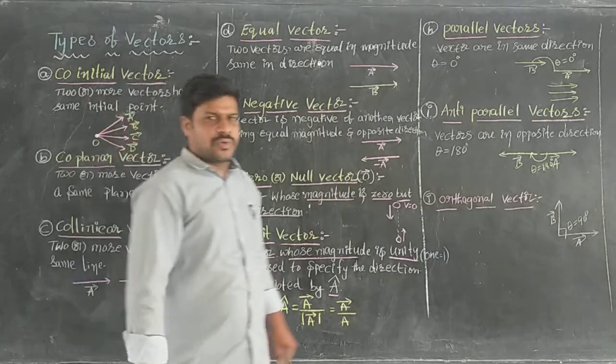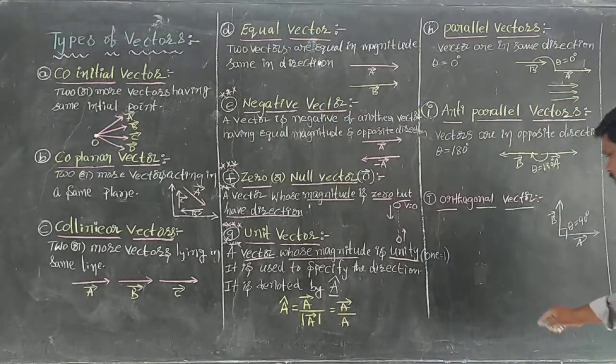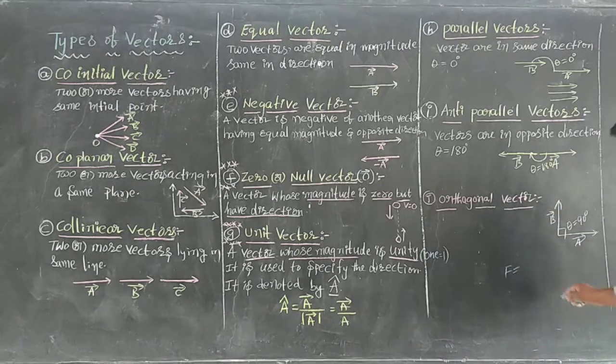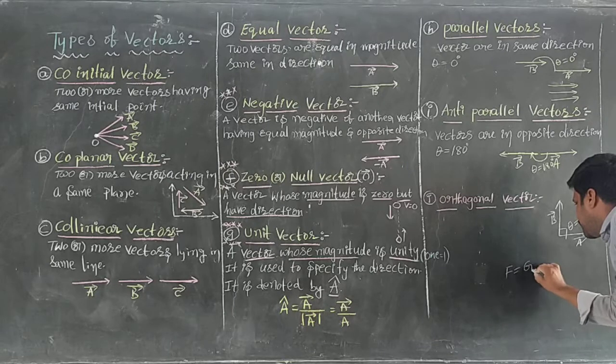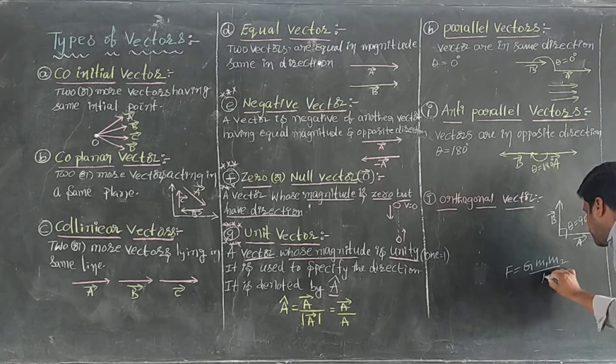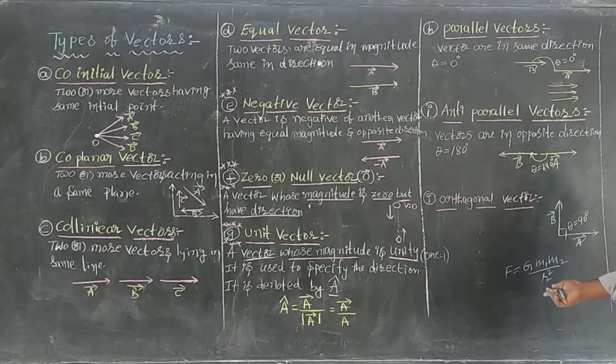I will give one example. Hemant sir explained to you gravitational force in the first chapter, physical world. F is equal to G m1 m2 divided by r square. This is one of the formulas, which Hemant sir explained to you. Here force has no bar.